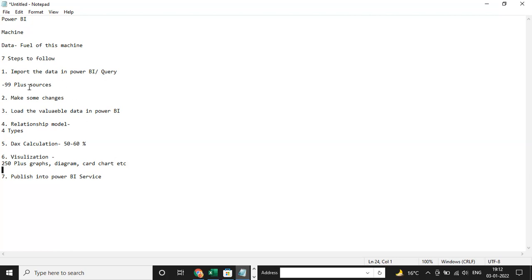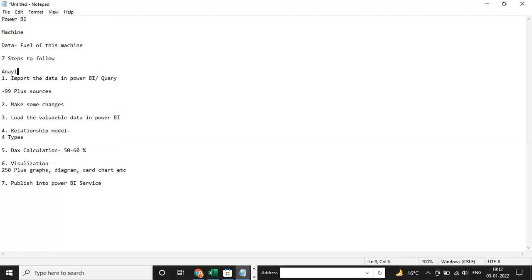So these seven steps, guys, you have to follow one by one for your every data. Suppose you have any project, before that, you have to analyze the data.